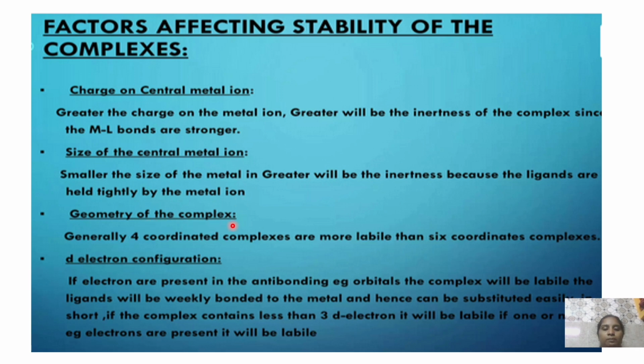Next, geometry of the complex. Generally, 4 coordinated complexes are more labile than 6 coordinated complexes. Then with respect to d electron configuration, if electrons are present in the antibonding eg orbital, the complex will be labile. The ligands will be very weakly bonded to the metal. Why? Because electrons are present in the antibonding eg orbital, so those complexes are labile and weakly bonded to the metal. Hence they can be substituted very easily. In short, if the complex contains less than 3 d electrons, it will be labile. If one or more eg electrons are present, it will be labile.